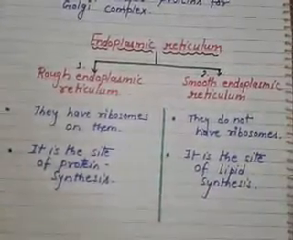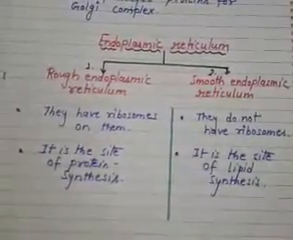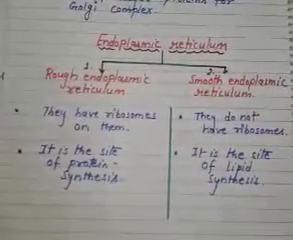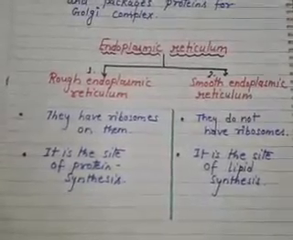Next we have the smooth endoplasmic reticulum. It does not have ribosomes, that's why it is smooth in structure and it is the site of lipid synthesis. Do all of you understand?